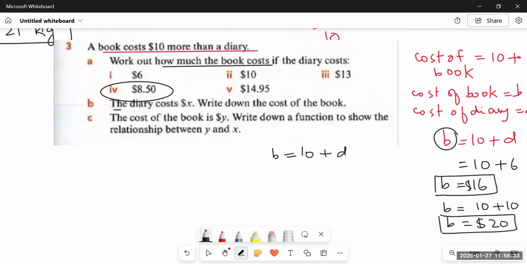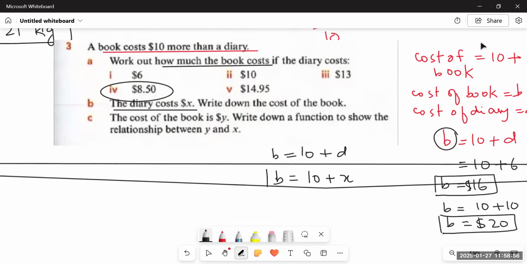Now, they are telling us the diary cost X dollars. Earlier, they were giving us the cost of diary in numbers, and now they are providing us the cost of diary as a variable. So we will simply substitute D by X, and it would be B is equals to 10 plus X. Now, the cost of book would be 10 plus X.